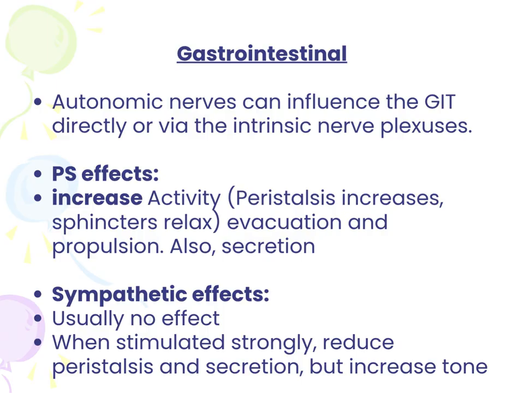Gastrointestinal. Autonomic nerves can influence the GIT directly or via the intrinsic nerve plexuses. Parasympathetic effects will increase activity: peristalsis increases, sphincters relax, evacuation and propulsion. Also, secretion. Sympathetic effects, usually no effect. When stimulated strongly, reduce peristalsis and secretion, but increase tone.